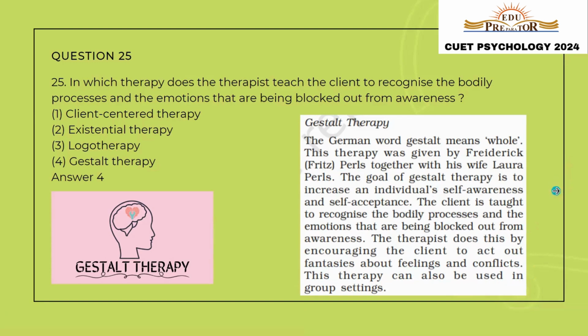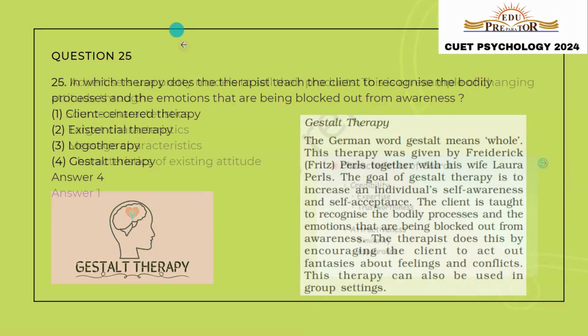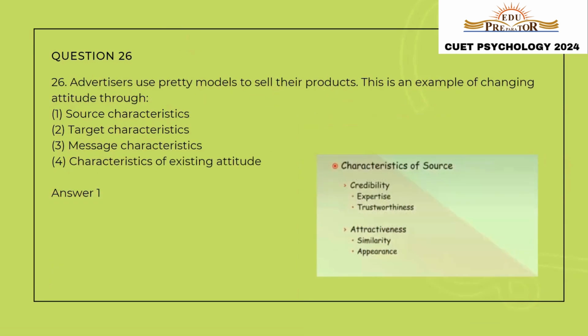Let us move on to the next question, question number 26. Advertisers use pretty models to sell their products. This is an example of changing attitude through. So the models that are selling the products are known as sources. So there are two characteristics of sources. Either the source can be credible or the source can be attractive. If we are utilizing pretty models, then that is utilizing the attractiveness of the source. So the correct answer would be source characteristics, option number 1. Let us move to the next question.